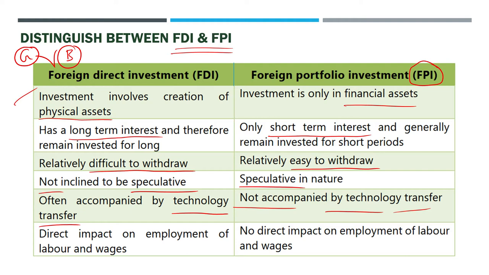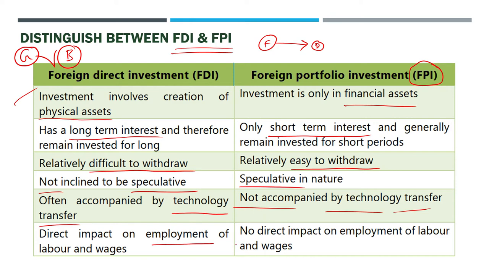So no technology transfer, and all happens from the foreign company into the host company or the country's domestic company which is created in the host country. So technology transfer happens probably in FDI, not always once again. But in case of FPI, no technology transfer at all. And usually, once again, greenfield FDI particularly creates a direct impact on employment of the labor and wages.